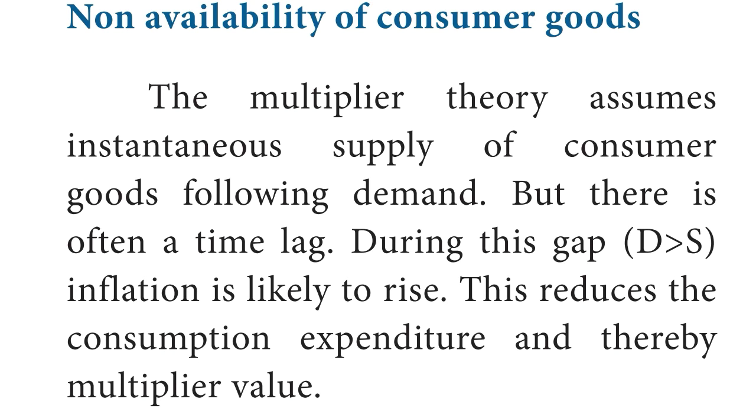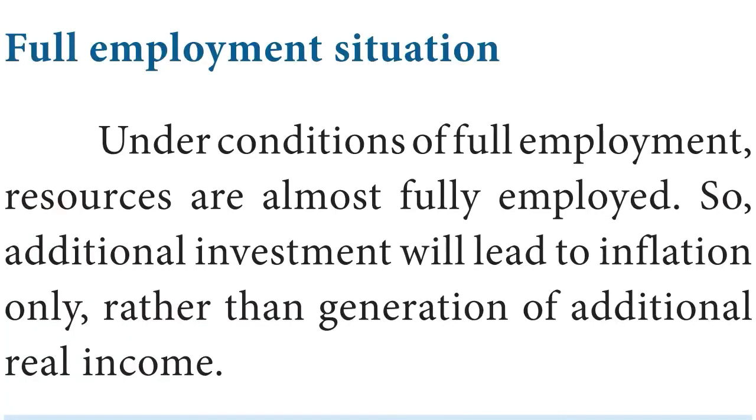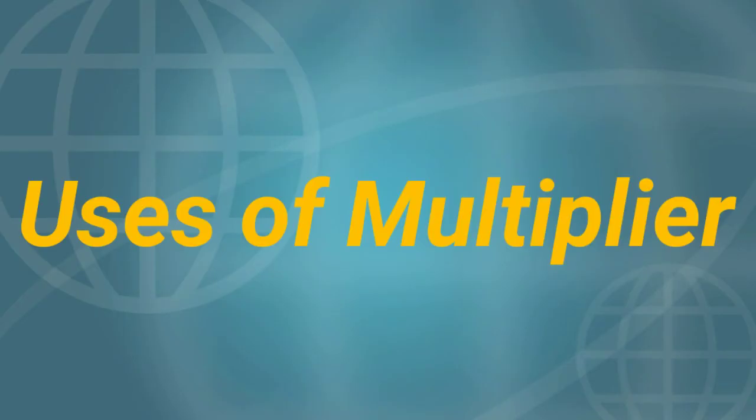This reduces the consumption expenditure and thereby the multiplier value. Last leakage of multiplier, full employment situation. Under conditions of full employment, resources are almost fully employed, so additional investment will lead to inflation only rather than generation of additional real income.